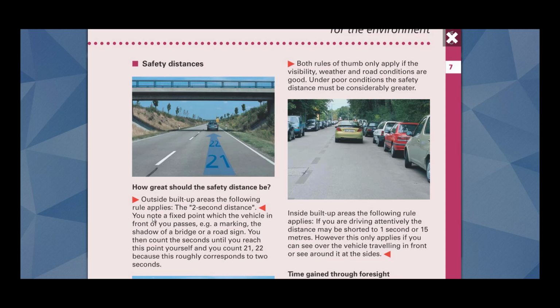What's the 2-second distance? You note a fixed point which the vehicle in front of you passes. Example, a marking, the shadow of a bridge or a road sign. For example, let us say there is a bridge shadow and this vehicle is passing. And then you start counting. You then count the seconds until you reach this point yourself, and you count 21, 22, because this roughly corresponds to 2 seconds. By the time you are here, you should already finish counting 21, 22. That allows you to have a 2-second distance from the vehicle ahead.